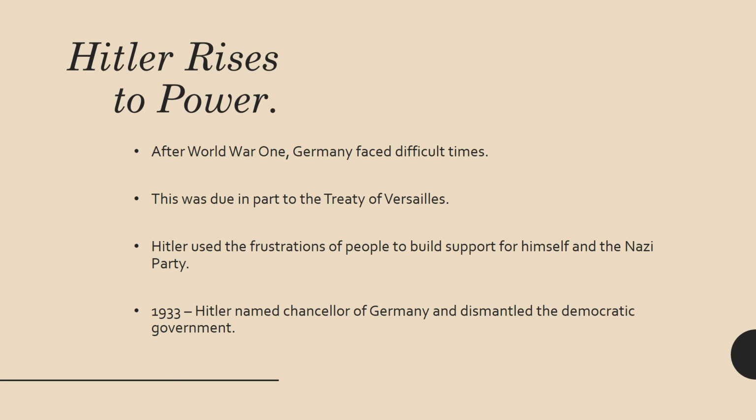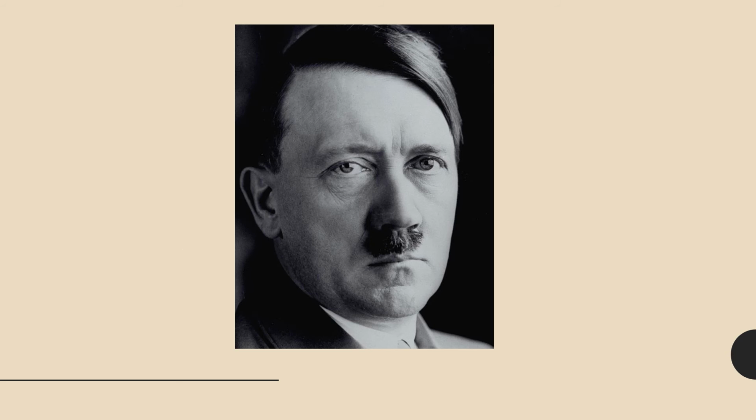Finally, in 1933, Hitler will be named the Chancellor of Germany, and eventually he will completely dismantle the democratic government in Germany and become a dictator. Here's a picture of Hitler. Again, you may or may not have seen his face before, but there is Adolf Hitler there.